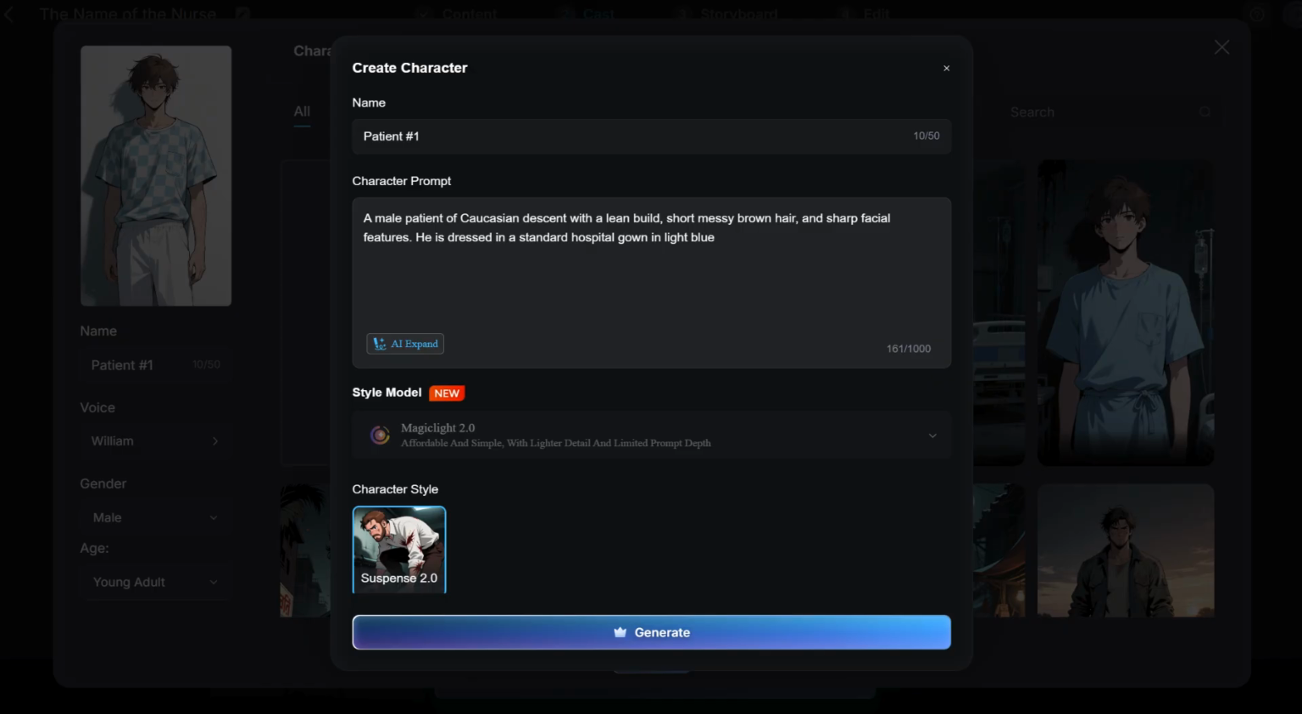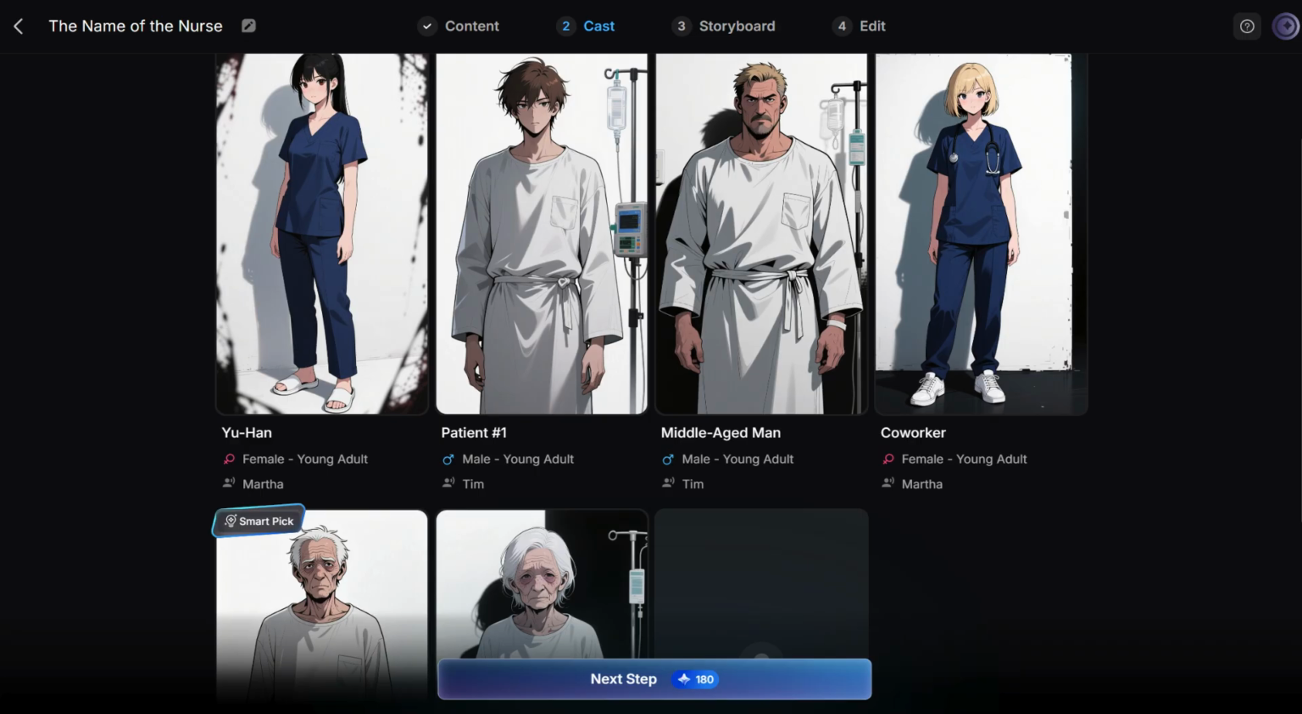You click on the character to edit or regenerate. Using the character prompt, you can change their age, clothing, face, build, anything. This is my final cast. See if you can fix mistakes before the next step. I didn't notice my nurse is wearing slippers and had to fix those slippers in every scene later on.